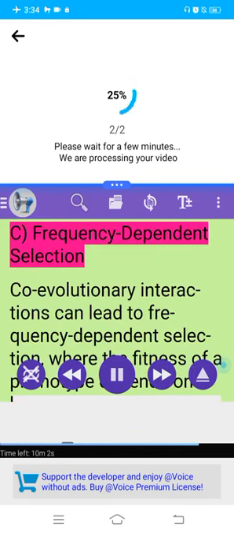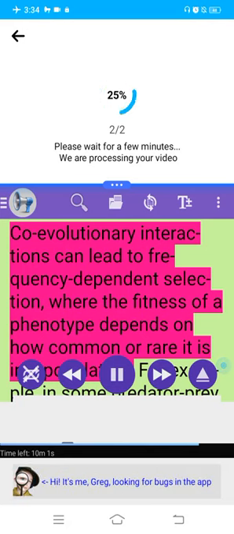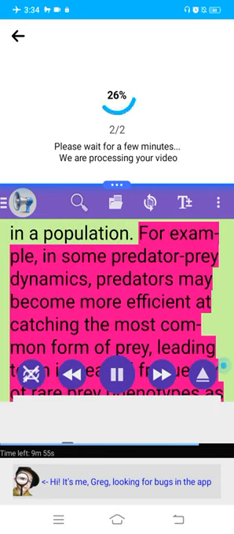C. Frequency-dependent selection. Coevolutionary interactions can lead to frequency-dependent selection, where the fitness of a phenotype depends on how common or rare it is in a population. For example, in some predator-prey dynamics, predators may become more efficient at catching the most common form of prey, leading to an increased frequency of rare prey phenotypes as they are harder to catch.